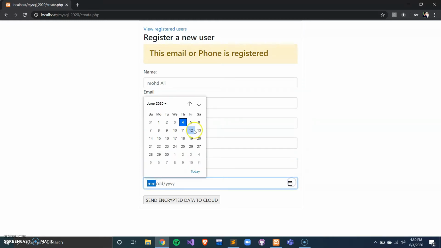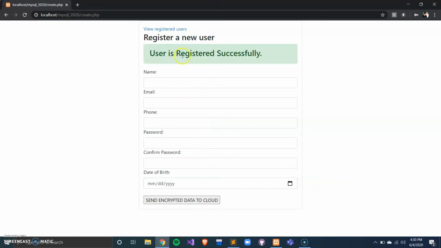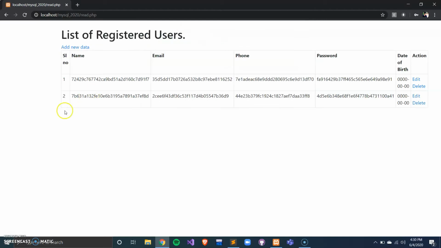Date of birth, we will give something. Now send encrypted data to the cloud. User is registered successfully. Now if you want to view the registered users, this is the new user that I have registered.